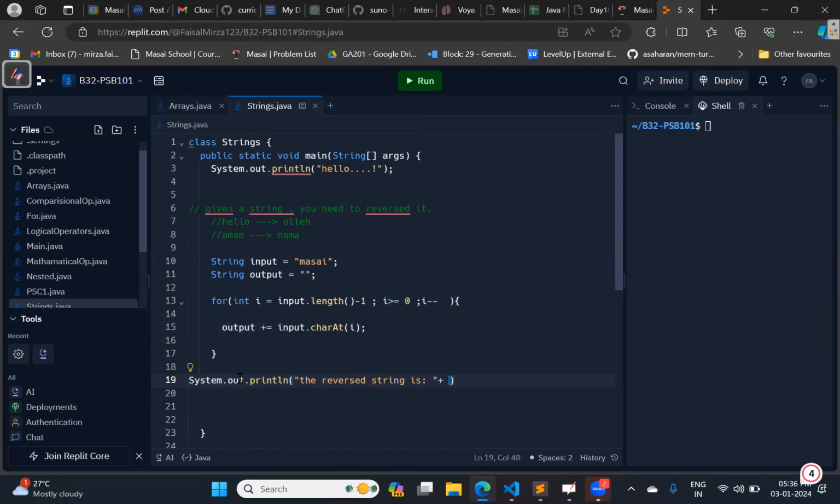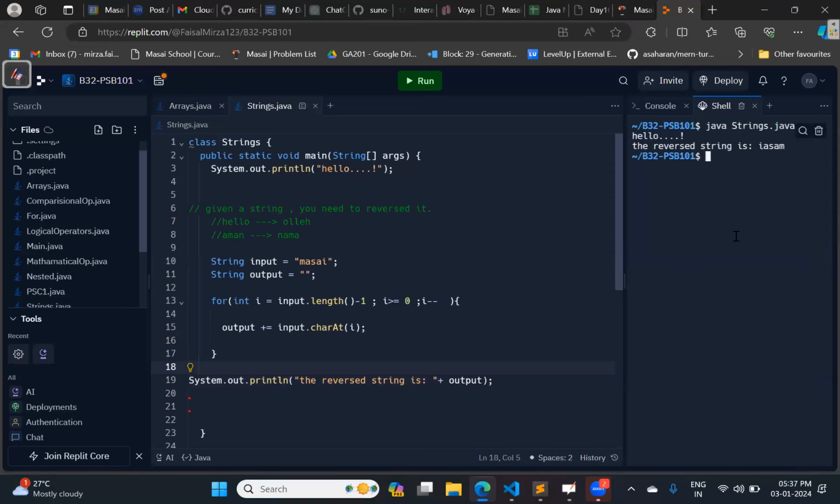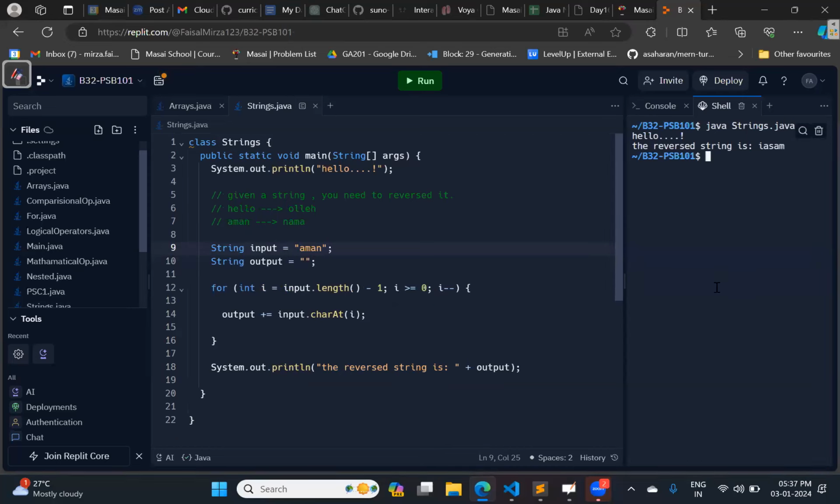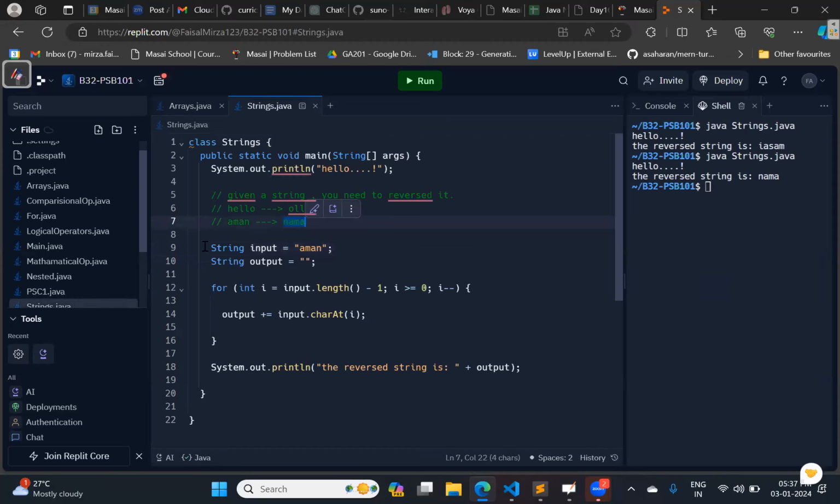Okay. Shall we run this? Yeah. So are you able to see the reverse string of Masai? Yes. Let us see the Aman. Let us take the Aman. Yeah, so we are getting the output as per the expectation. So this is how you can reverse the string.